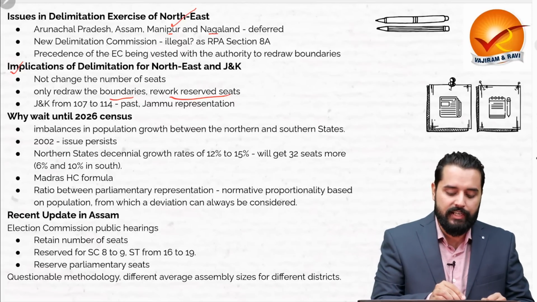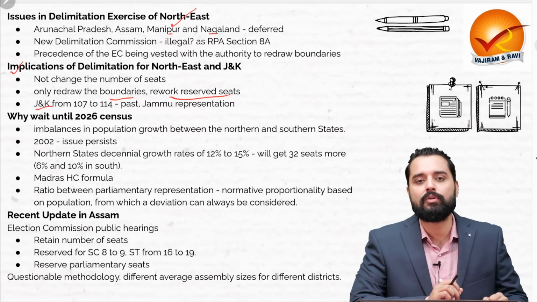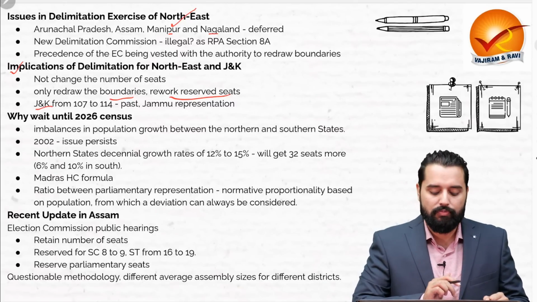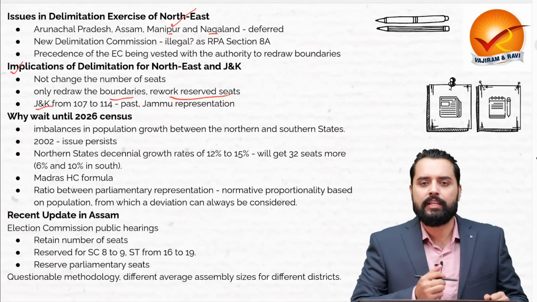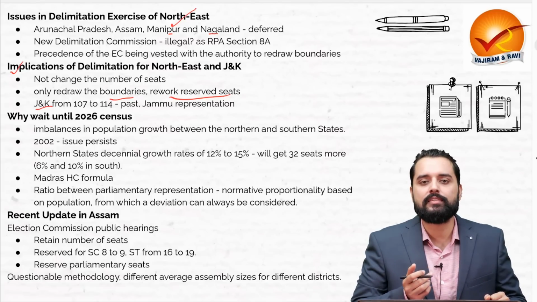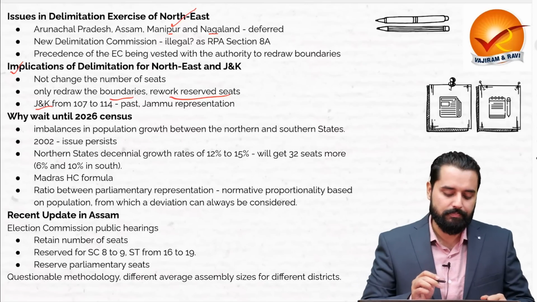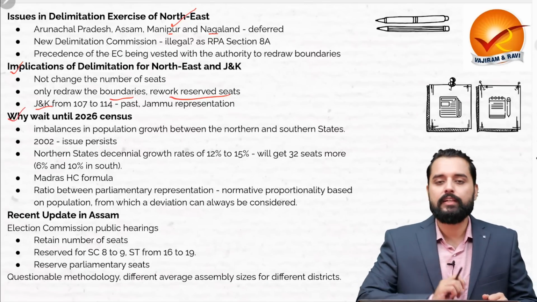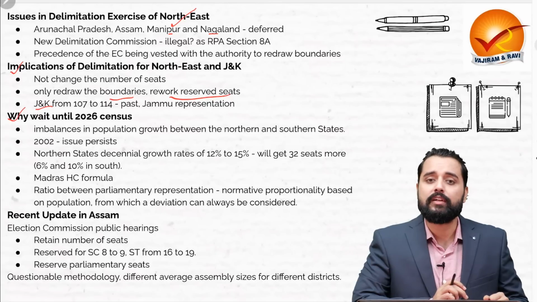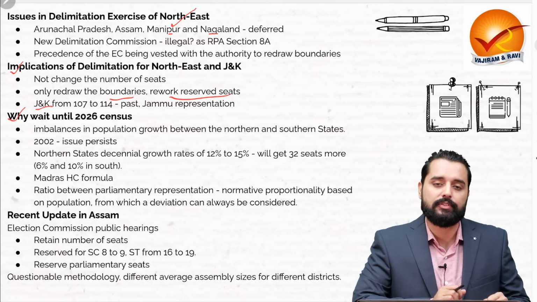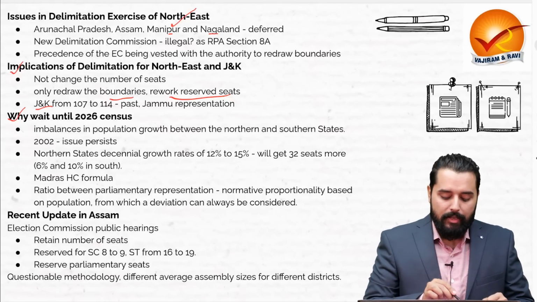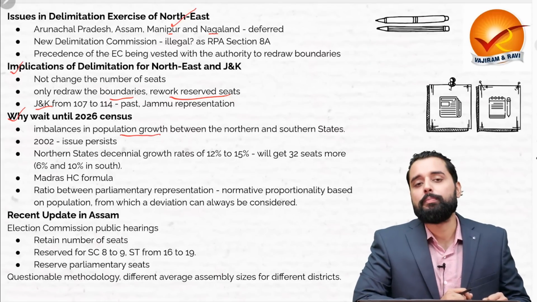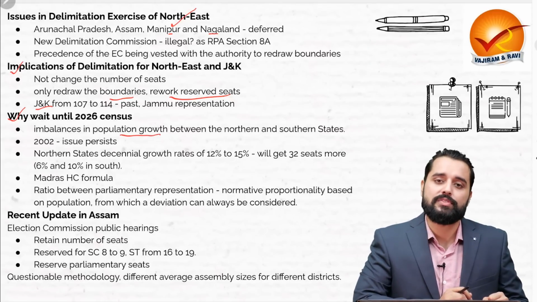Although in case of J&K, the seats will also be increasing from 107 to 114 because of its exceptional past circumstances, and also it is said that it is to increase the representation of the Jammu region. Now the article talks about why to wait until the 2026 census. Because there are imbalances in the population growth between the northern and southern states.